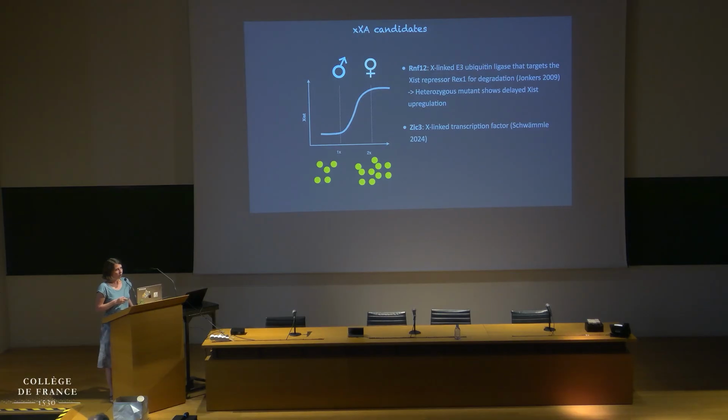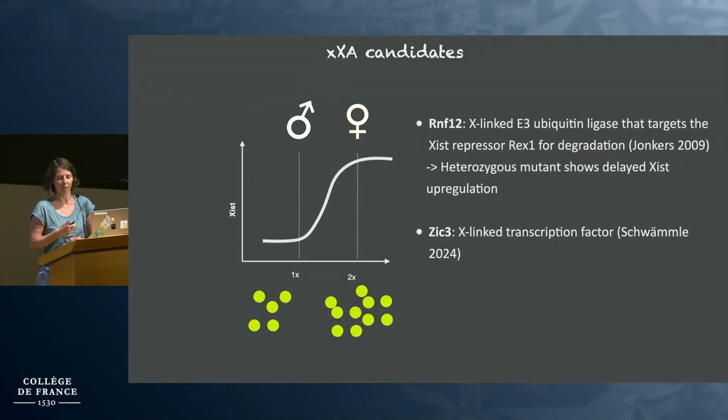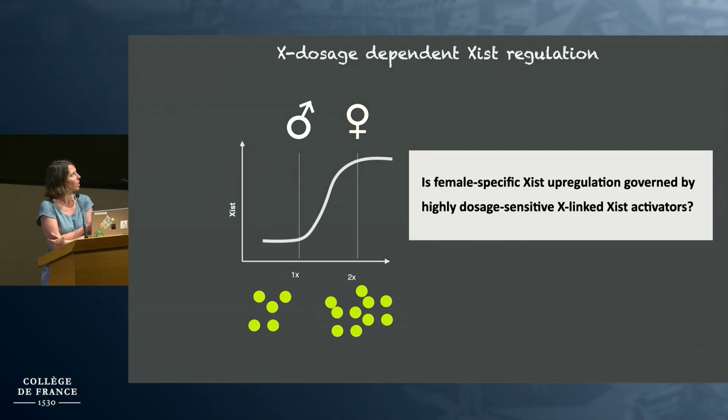Now, in an ongoing project in the lab, we're trying to more specifically test this dose-dependent activator hypothesis, and trying to understand the role of these genes within this context. This is what most of my talk will be about, where we ask the specific question of whether female-specific Xist upregulation is really governed by these highly dose-sensitive Xist activators. But before going into that, I have a few slides to summarize what we so far know about ZIC3, since this is a new factor in Xist regulation.